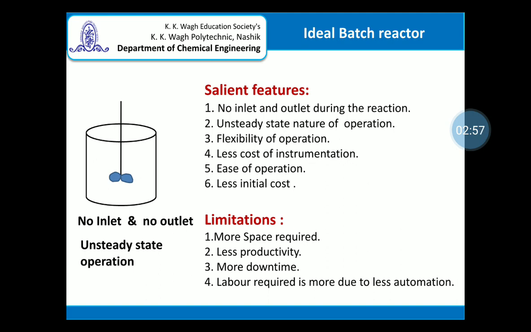Another important aspect of the batch reactor is that since there is no continuous inlet of the reactant nor continuous removal of the product, even though there is some offset during the reaction, we can easily control that offset and change the course of the reaction as per our expectation.